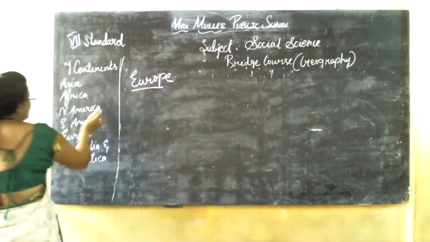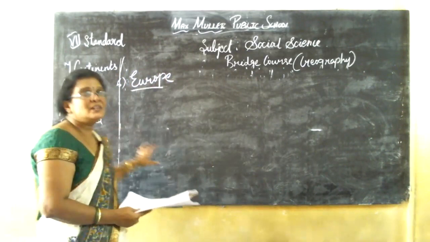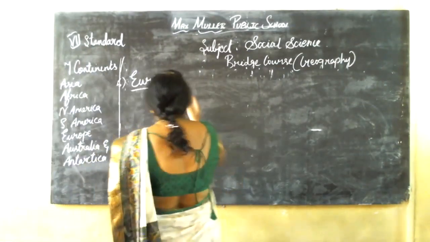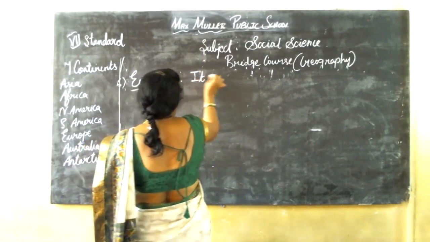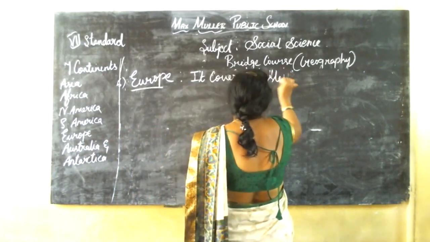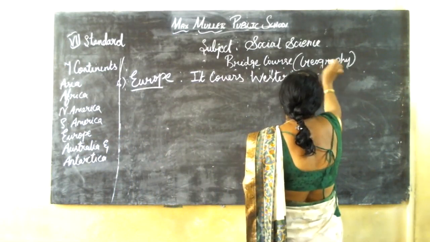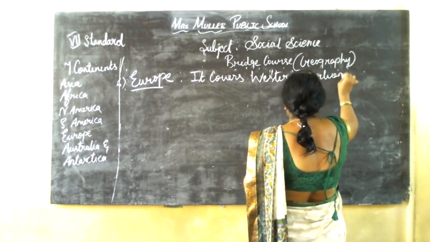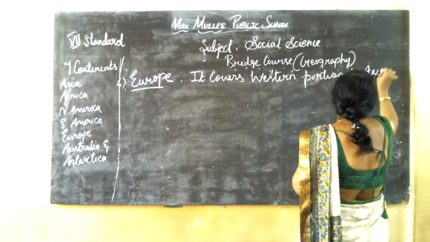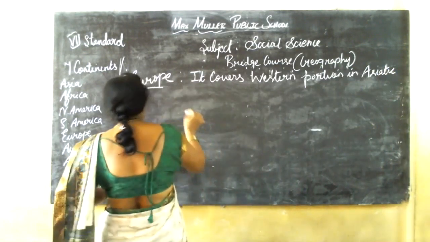Europe is the 5th continent. It covers the western portion of the Asiatic landmass.